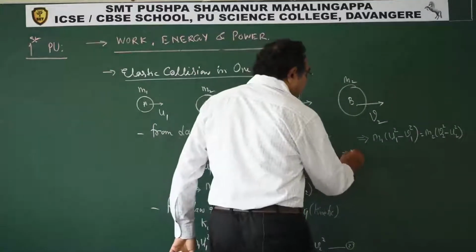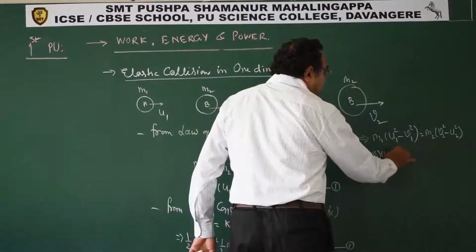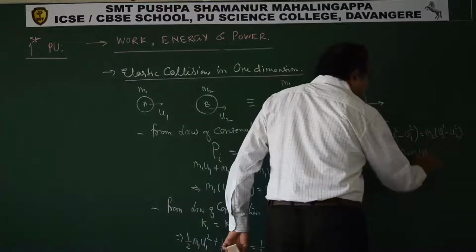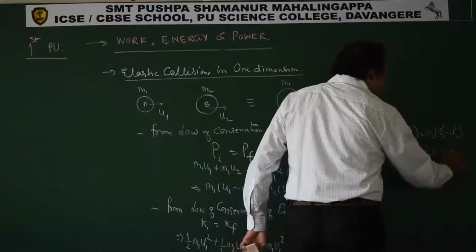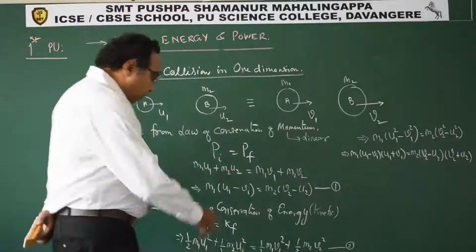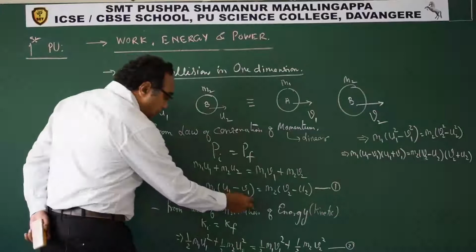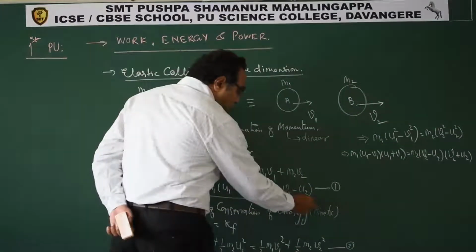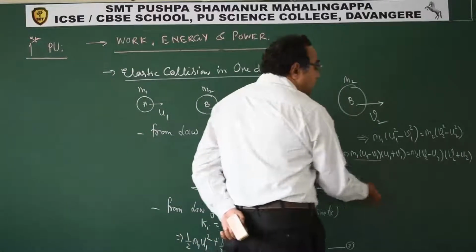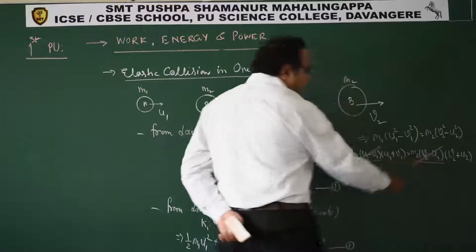So on simplification, what are we getting? m1 (u1 minus v1)(u1 plus v1) is equal to m2 (v2 minus u2)(v2 plus u2). See, this is what we are getting by factorization. From the first equation, what do we have? m1 (u1 minus v1) is equal to m2 (v2 minus u2). So these two terms are equal, they can be cancelled out.